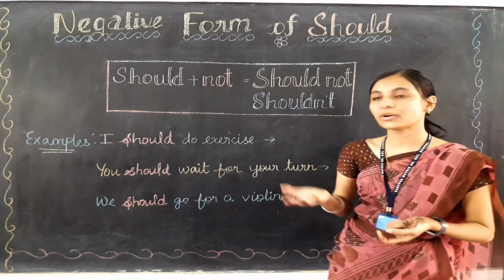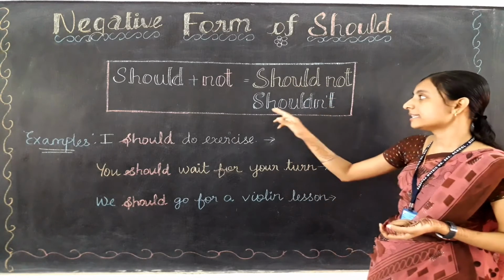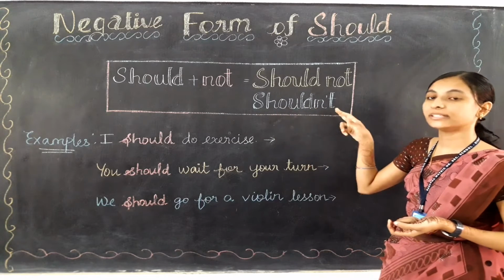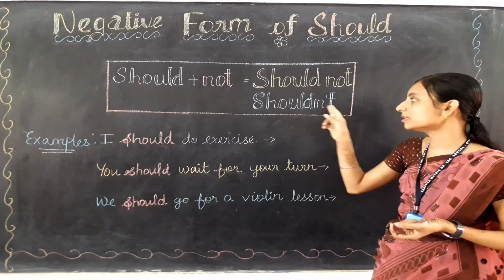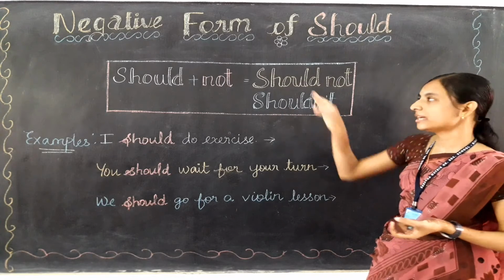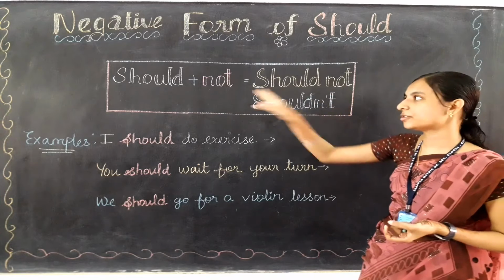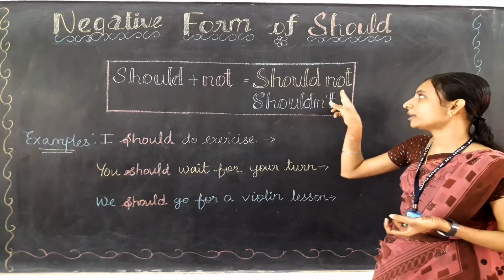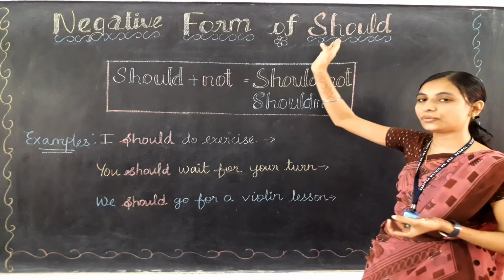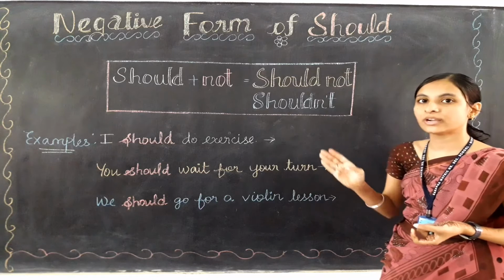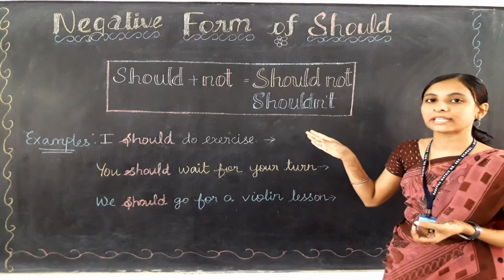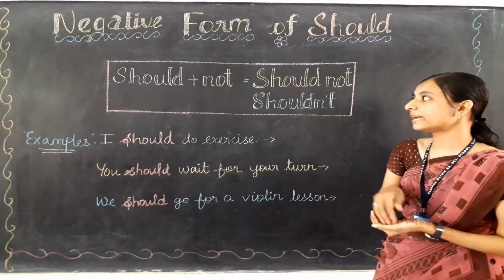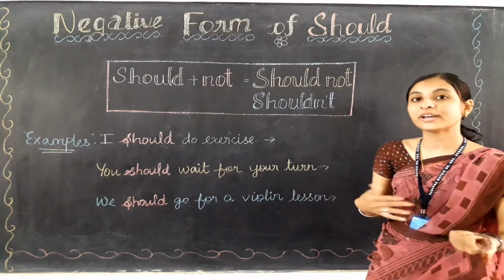So what is the short form of should not? Yes, that is shouldn't. The spelling is S-H-O-U-L-D, N-T, shortened form shouldn't. When we write the full form, we write should and next to it we write not, N-O-T. Should not is the negative full form, and shouldn't is the negative short form of should not. Clear, children? So how can we use shouldn't in a sentence? That we are going to learn now.